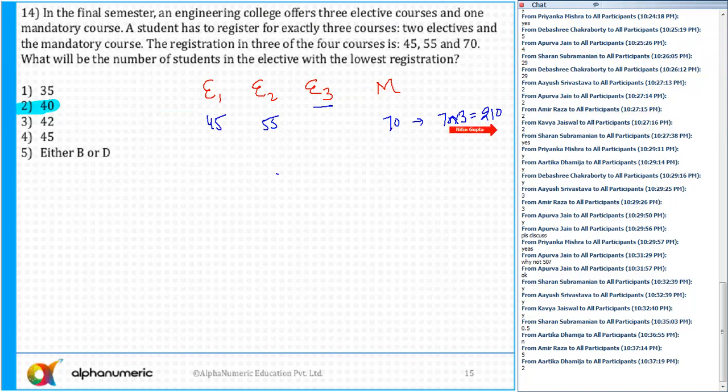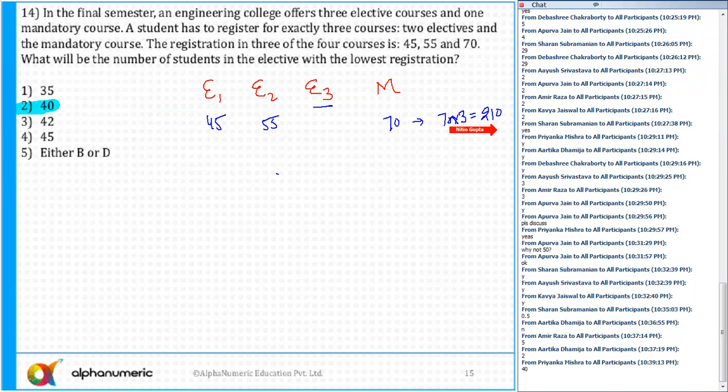So the number of students in the 3rd elective can be 210 minus (70 plus 45 plus 55), so that is 40. Is that part clear to all of you? Please tell me yes or no.